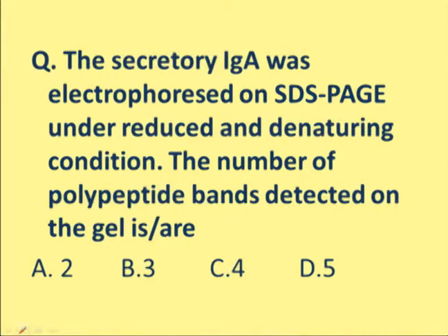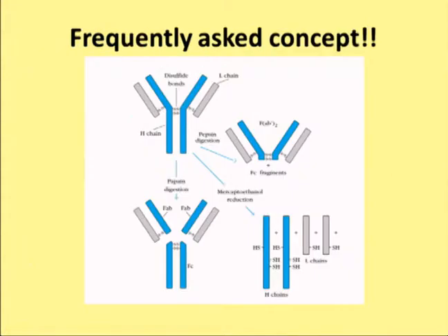Here now there is a question. Secretory IgA was electrophoresed on SDS-PAGE under reducing and denaturing conditions. The number of polypeptide bands detected on the gel is: option A 2, option B 3, C 4, D 5. If we go by the usual antibody structure, our answer will be 2.